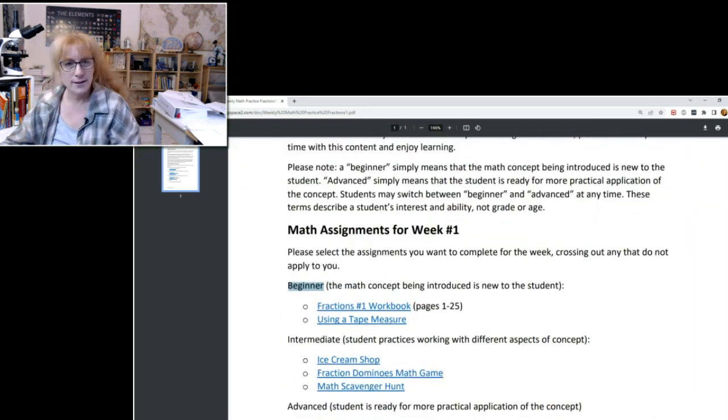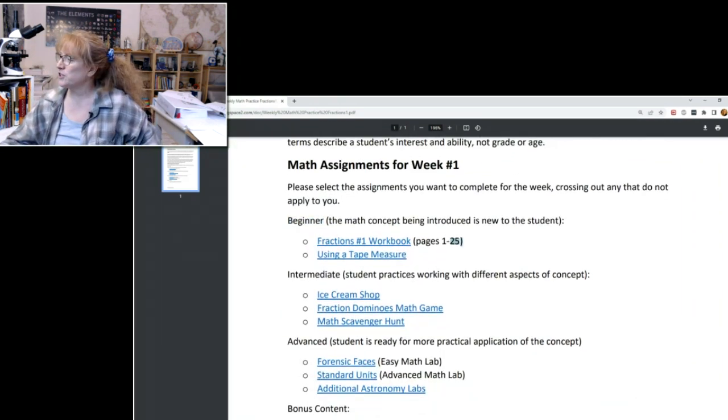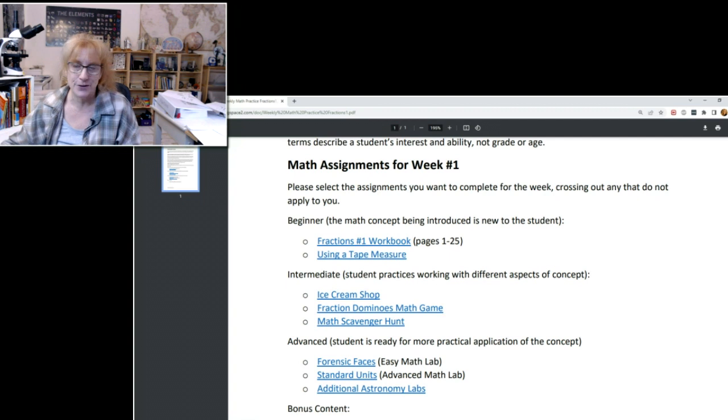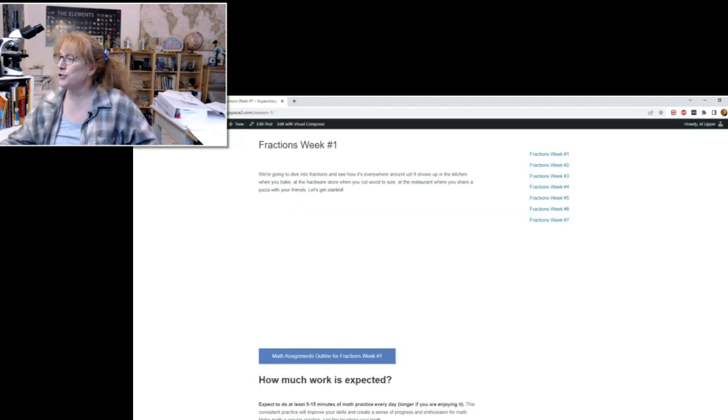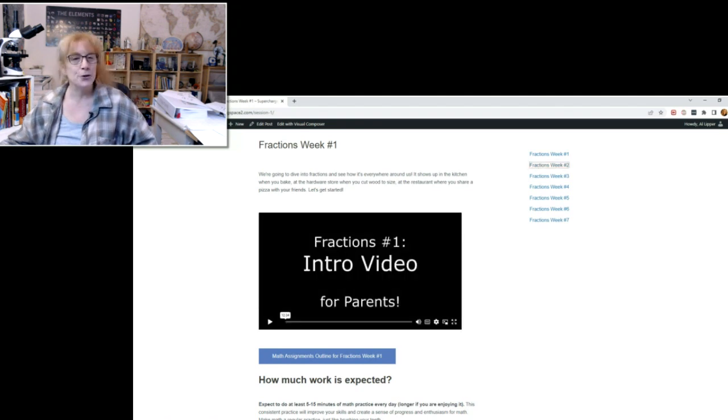Then, if you've seen the concept, or even after doing the workbook pages you think, oh, I think I get it now, you're ready for hitting that concept in different ways. That's the intermediate level. There's an ice cream shop, and usually games and projects and so forth. Once you finish that, go to fractions week number 2.